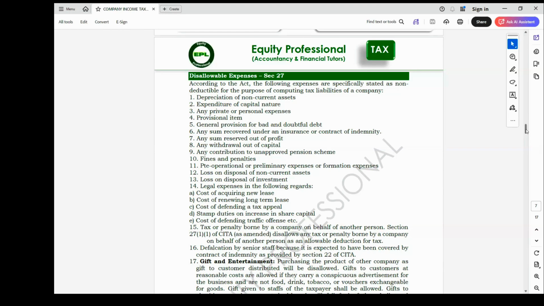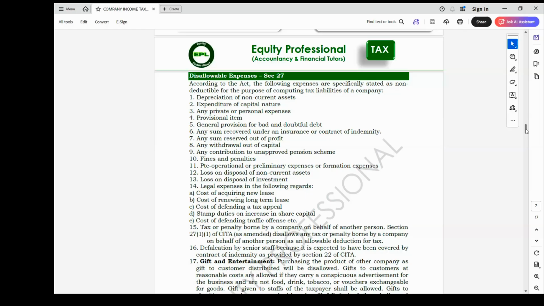Then defalcation by senior staff, because it's expected that you should carry out an insurance policy in which compensation will be payable to you. Any form of stealing by staff. Then gifts and entertainment. Gifts can either be allowable or disallowable, depending on the nature.